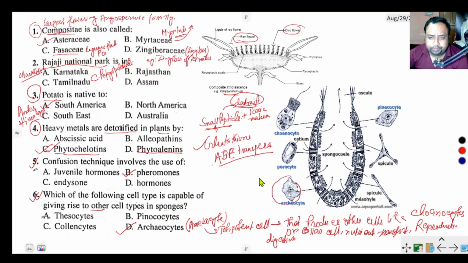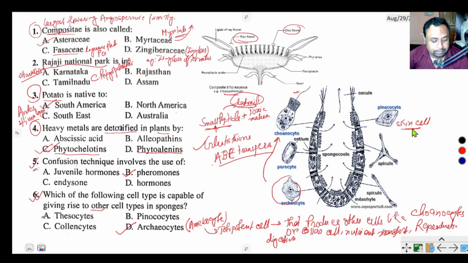Archaeocyte produces choanocyte or collar cell. This is a flagellated cell. And another cell is pinacocyte. Pinacocyte is also called the skin cell that produces the lining of the internal cells.